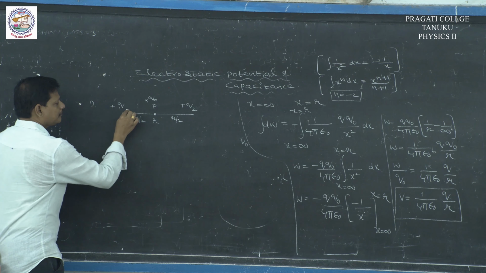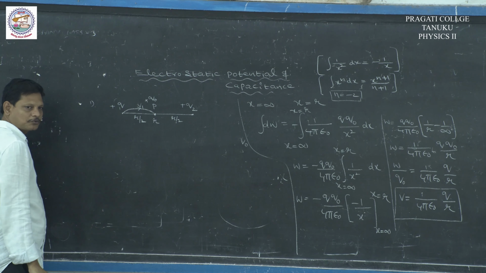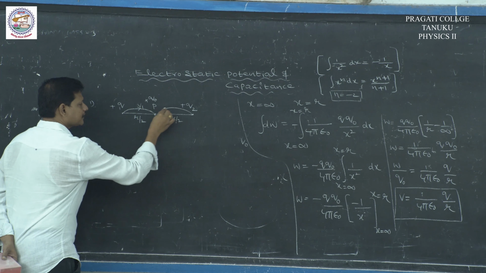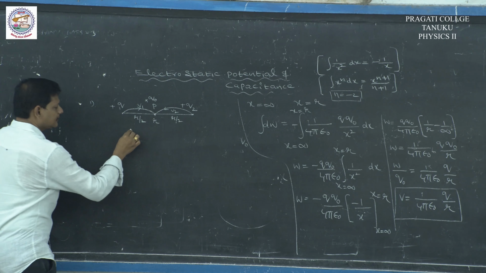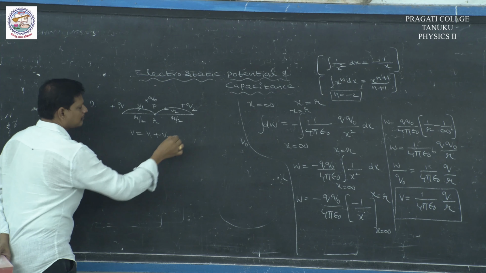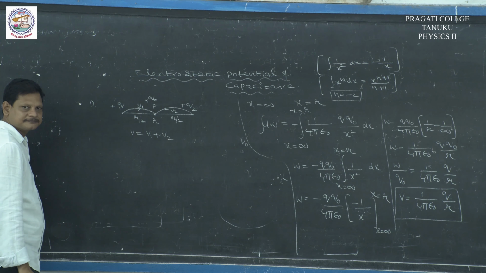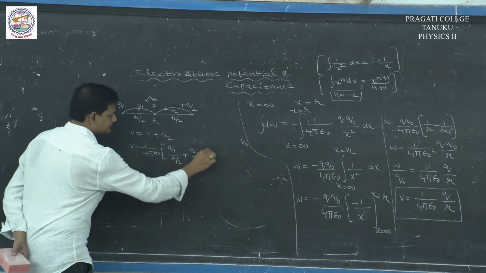Let V1 be the potential at point P due to q1, and V2 the potential due to q2. Then the resulting potential is simply the algebraic sum of the individual potentials. So V is equal to 1 by 4 pi epsilon naught, into q1 by r by 2 plus q2 by r by 2.